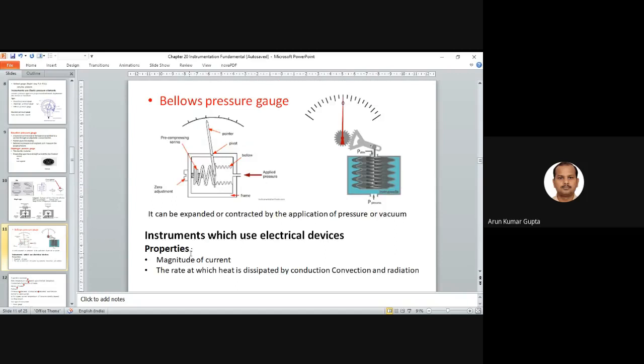Next we have the bellows pressure gauge. The bellows pressure gauge is also based on the elastic principle, and it can be expanded or contracted by the application of pressure or vacuum, right?